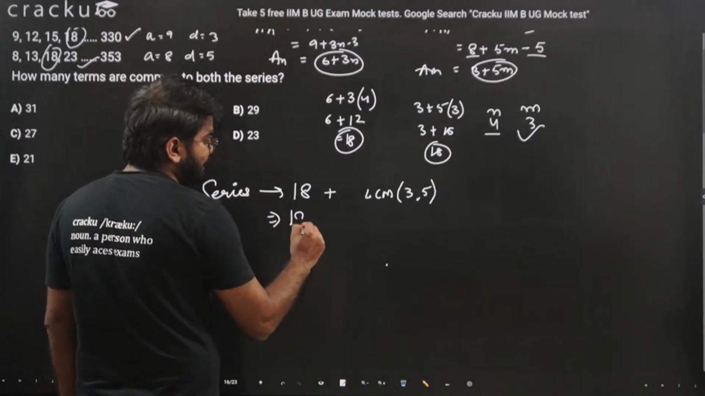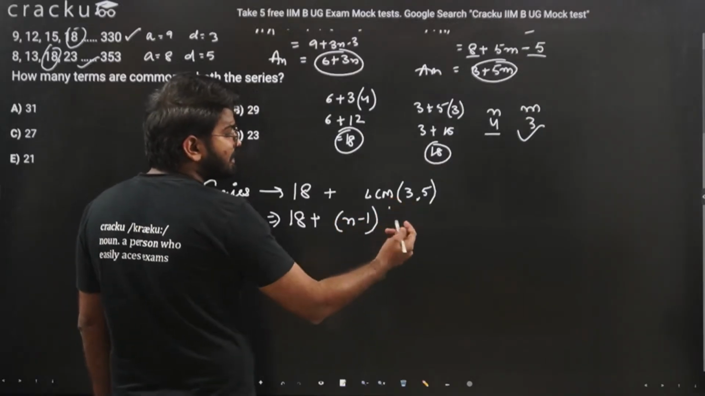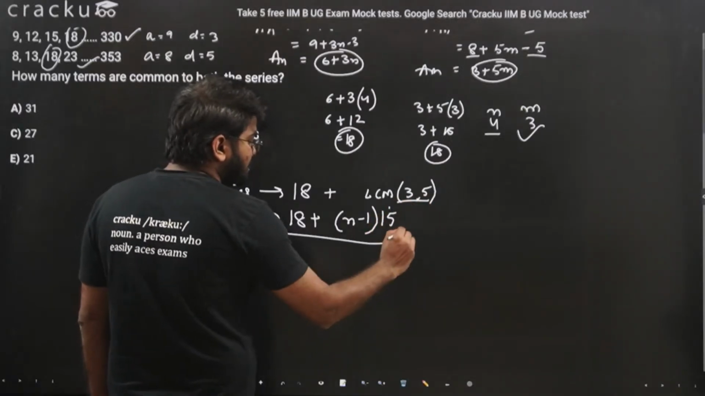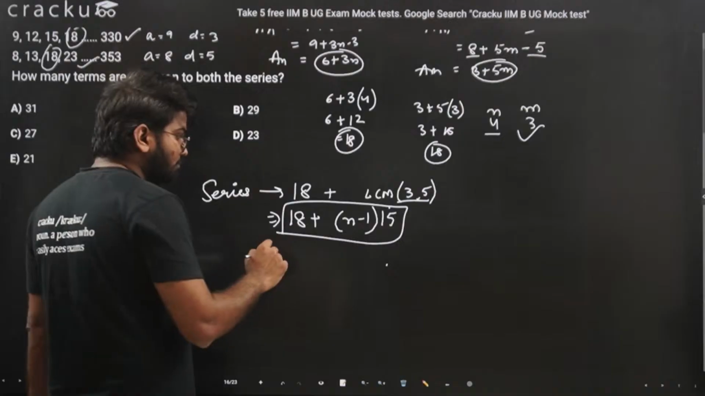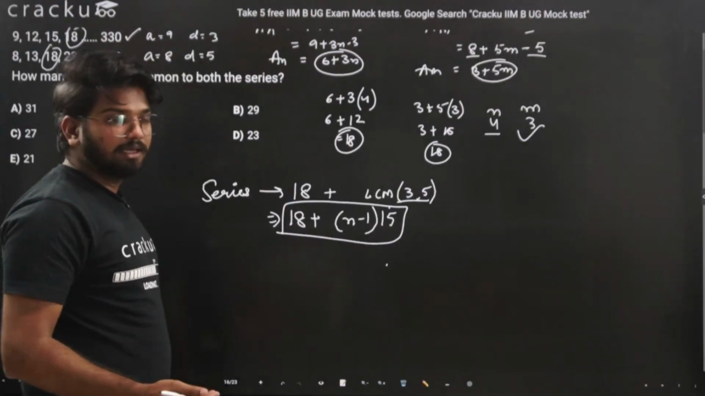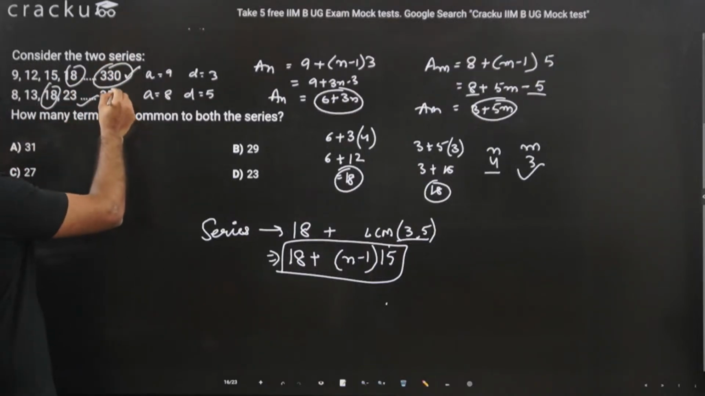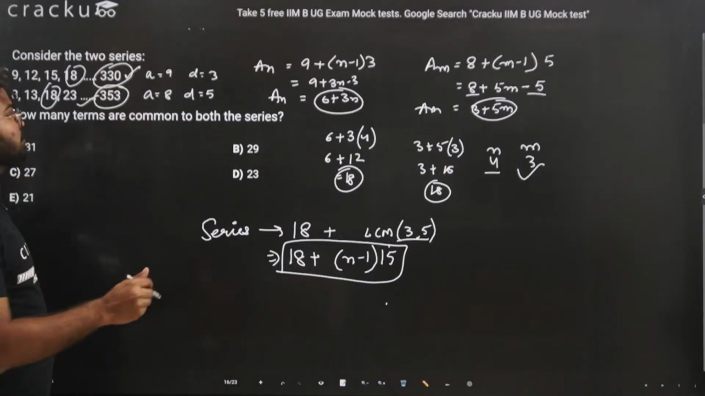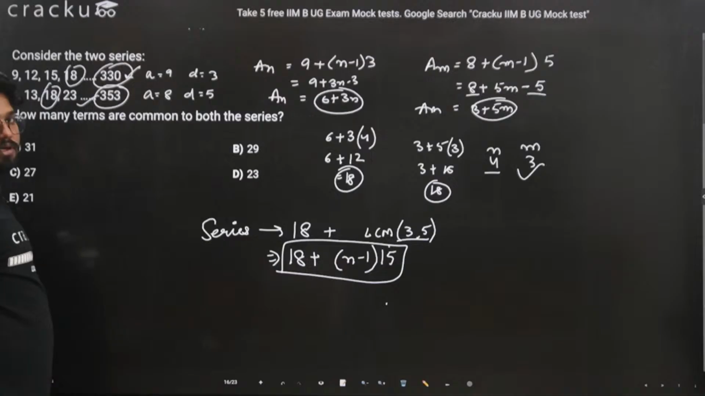So we can say that 18 plus n minus 1 into d, and d is the common difference. The common difference here is the LCM of both the equations, which is 15, and this we have arrived at as the series of the terms which are common. Now how many such terms are possible? The maximum number for the first series is 330. The last term of the second series is 353. So the maximum common term has to be less than 330, because if it is more than 330, it will not appear in the first series, and since they are common, they have to appear in both.